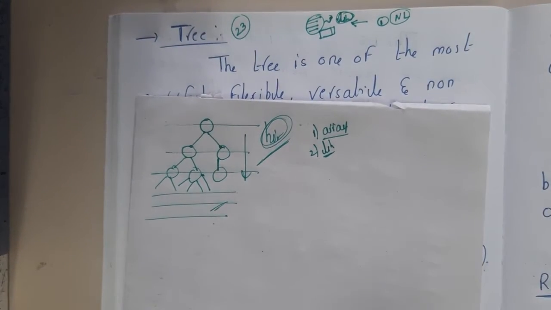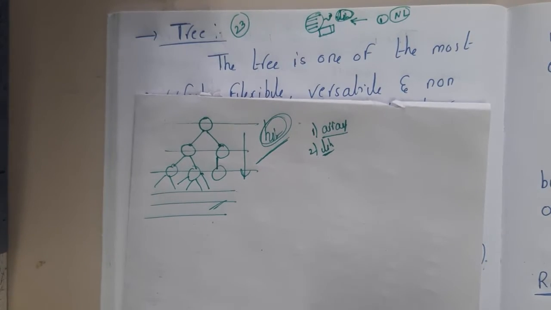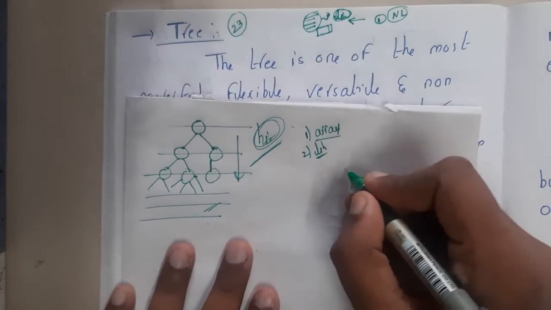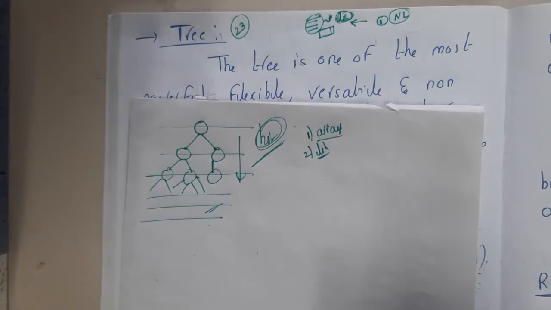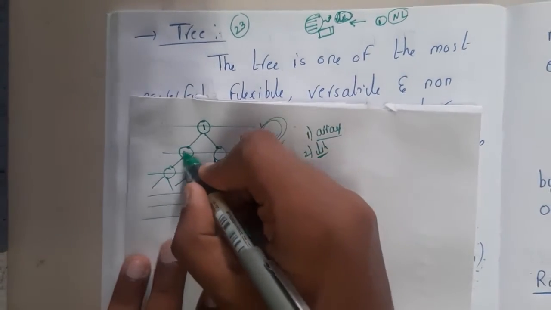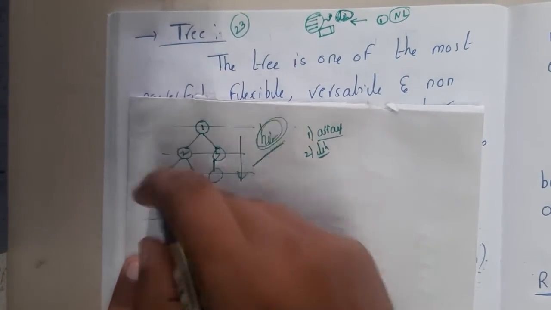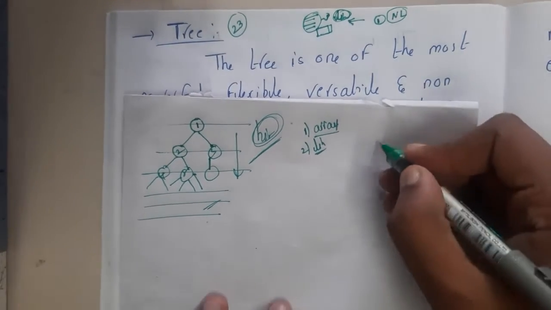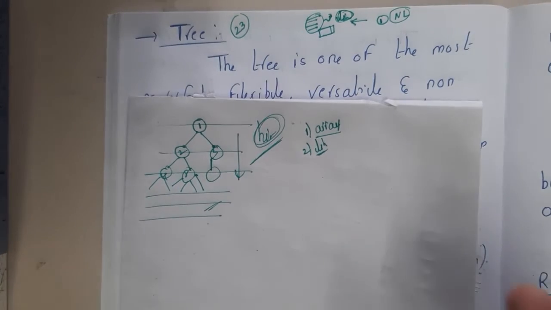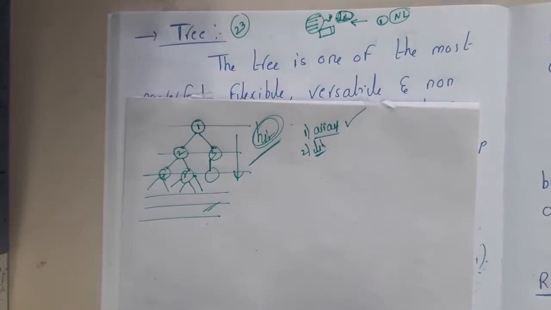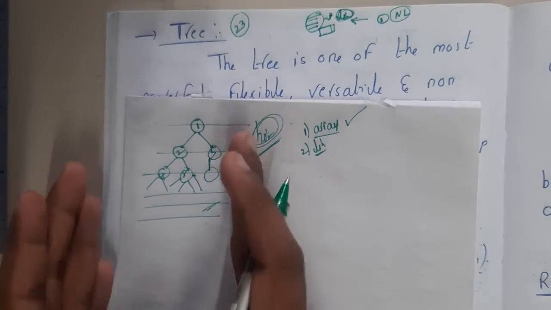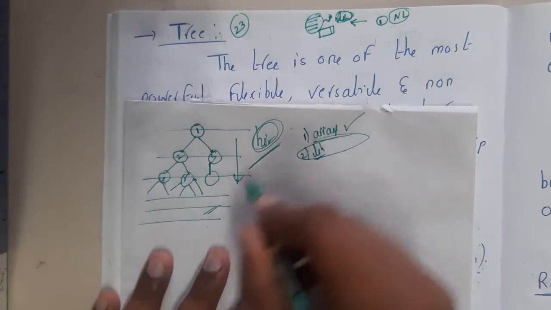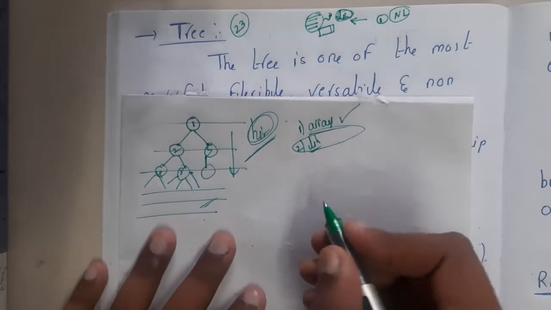If you ask me how exactly in arrays, if a tree is having n number of children, the first child will be index 1, index 2, index 3, index 4, index 5, in that way. It is not the best approach for normal trees. For binary trees, for AVL trees, it might be a bit good. We'll be discussing this array implementation, but for normal trees, linked list will be the best one, guys.